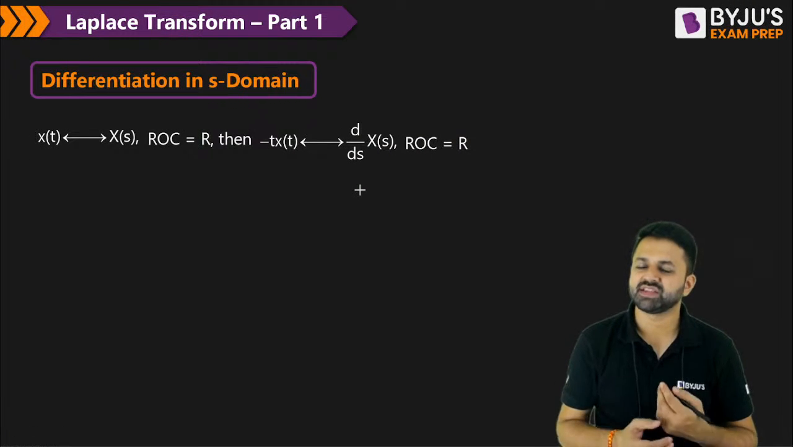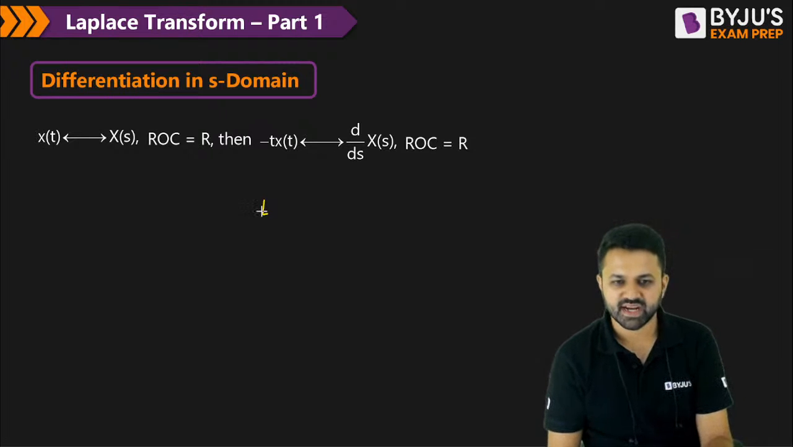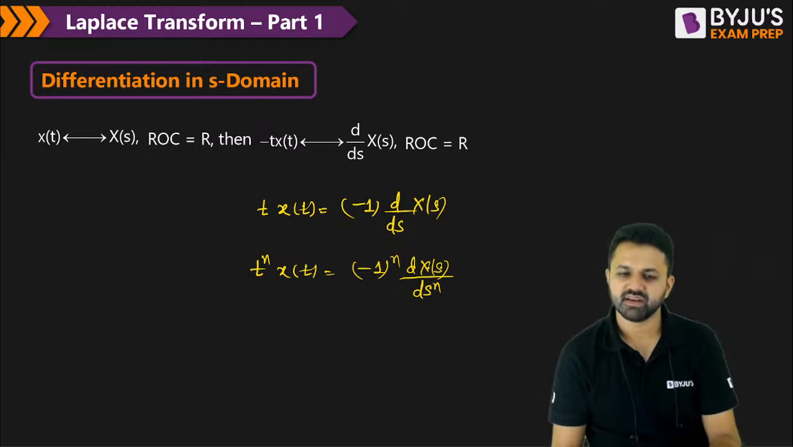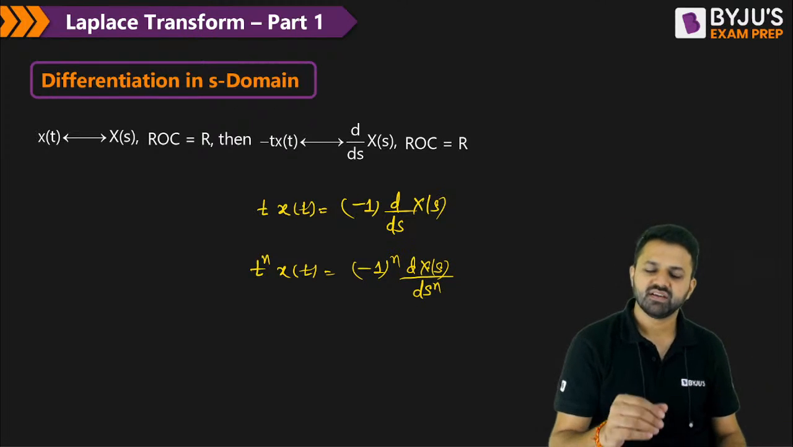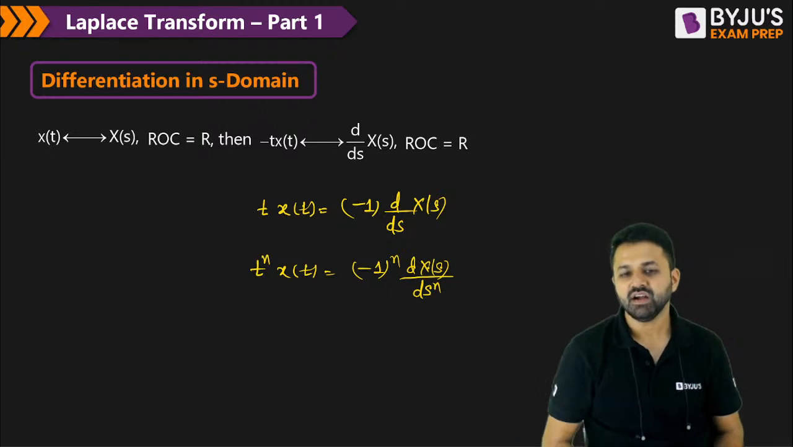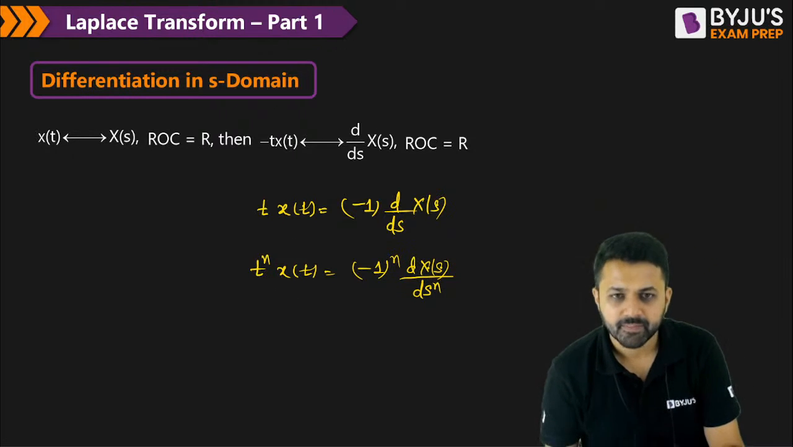Now suppose you multiply the signal x(t) by the factor t in the time domain. So you can write t times x(t) as minus 1 to the power 1 times dX(s) by ds. So if you write t to the power n x(t), it can be written as minus 1 to the power n times d to the power n X(s) by ds to the power n. So if you multiply t with x(t), then you take the minus 1 and differentiate in the s domain. This is known as differentiation in the s domain.